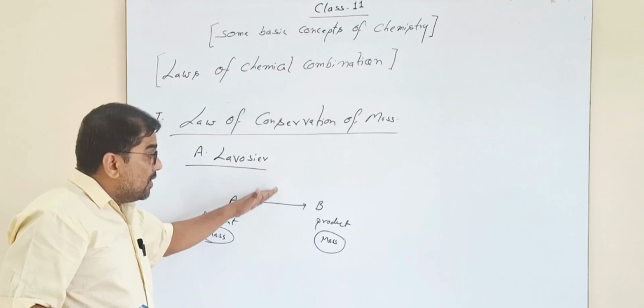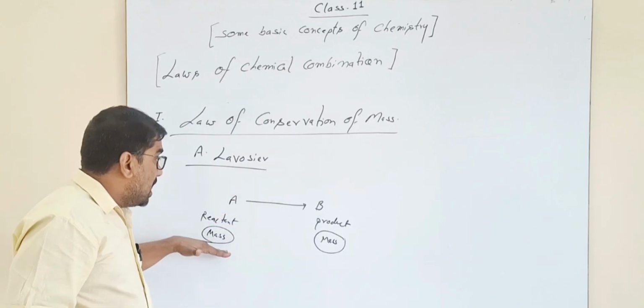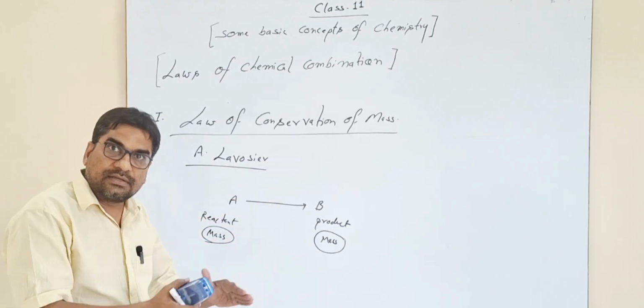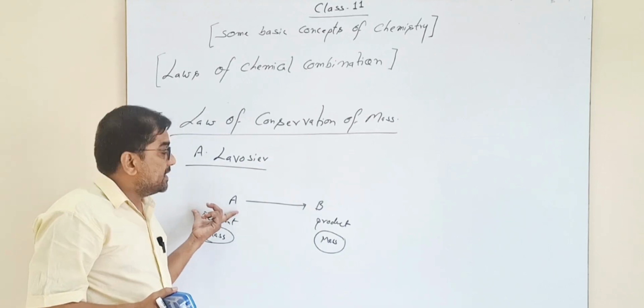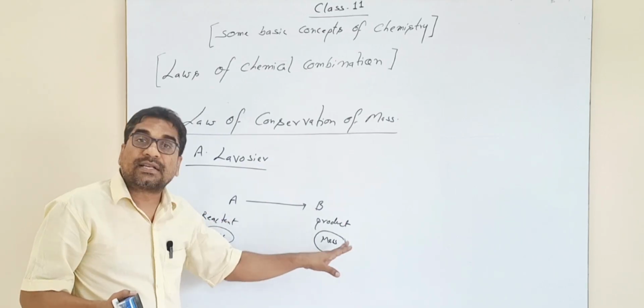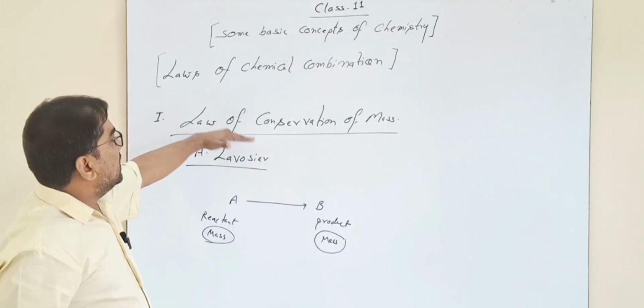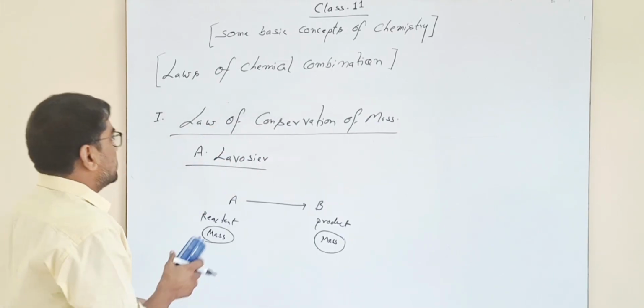It means that in the overall chemical change, the mass of the matter was conserved, not changed. The overall mass of the reactants was exactly equal to the mass of the product. This is called the law of conservation of mass.